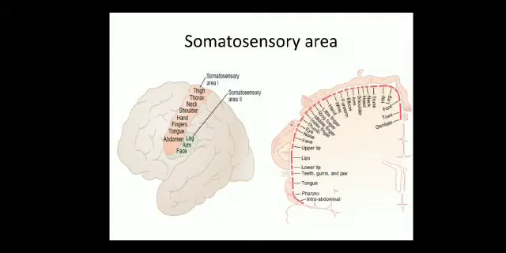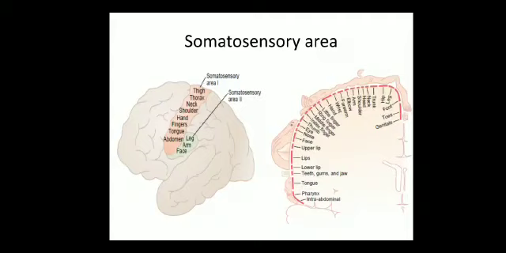So this is one thing about the dorsal column system, and we'll now learn about the somatosensory area or somatosensory cortex. Before discussing it, we'll look at Brodmann's area.